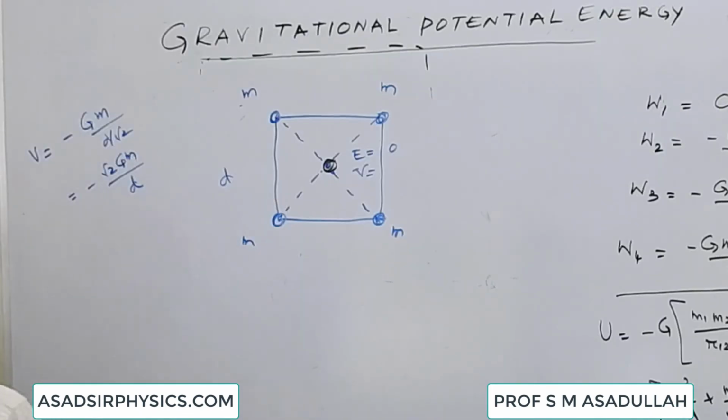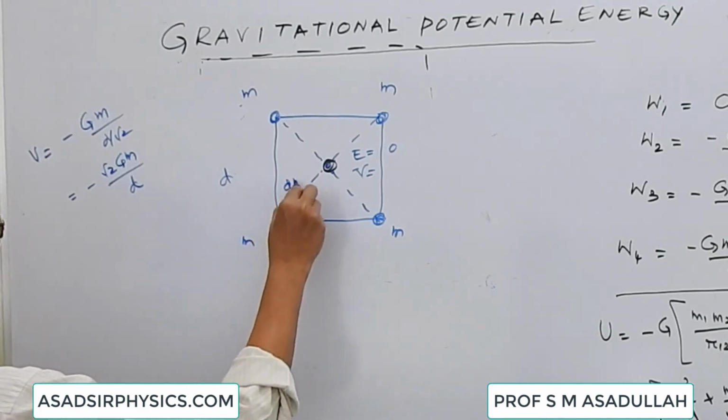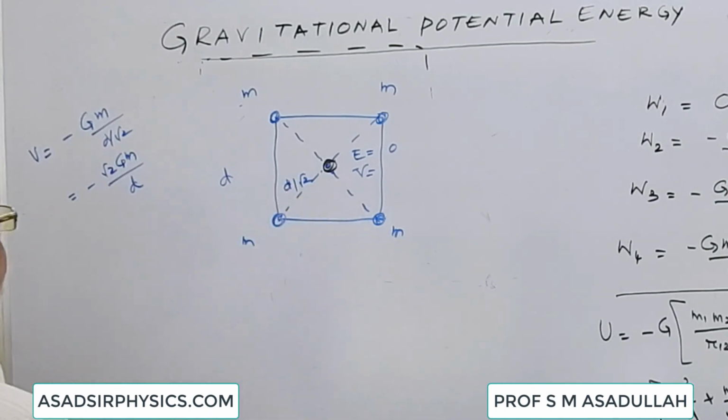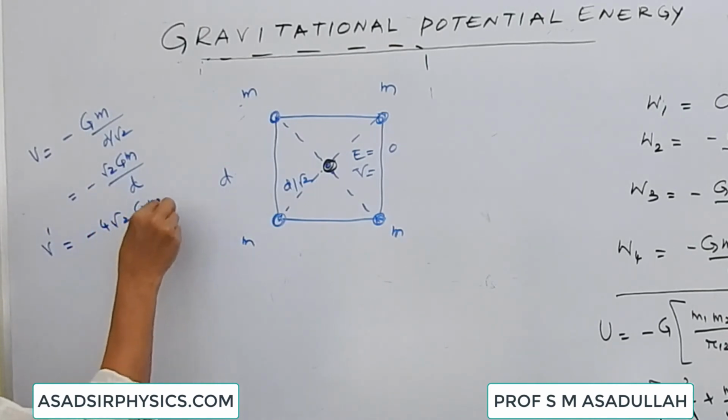The potential due to 1 body V is equal to minus G m by d by root 2, but there are 4 bodies at the 4 corners, so the total potential at the center is minus 4 root 2 G m by d.